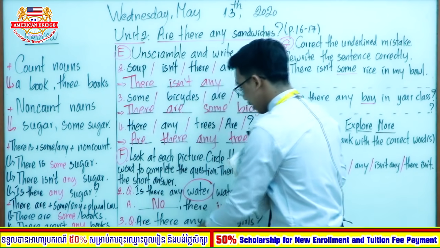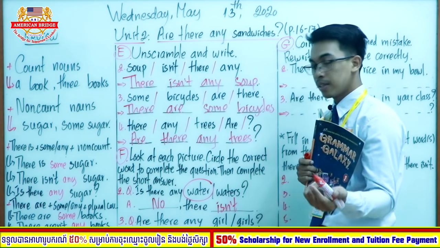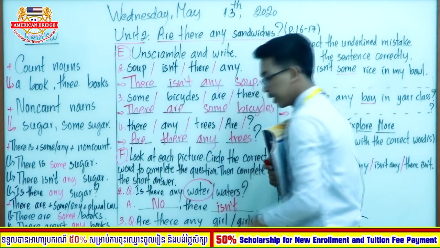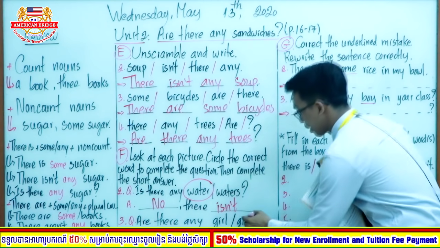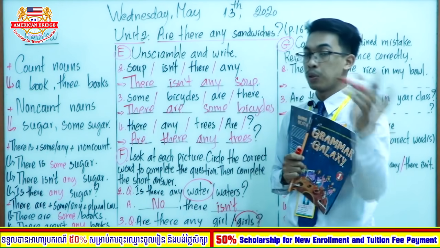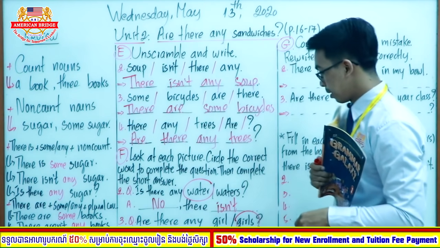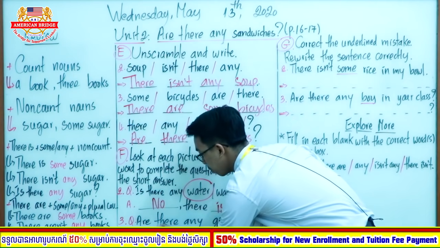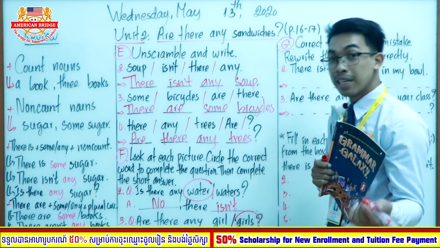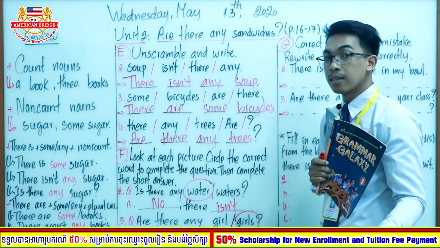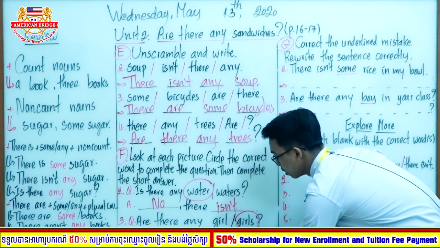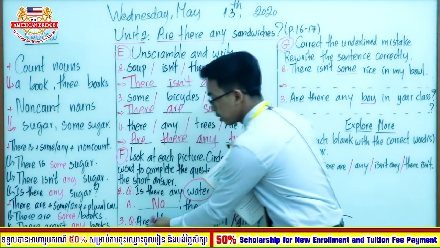Okay, so now let's move on to the last one. Are there any girl or girls? So the correct one is, are there any girls? Very good. Girls. We can count, right? Girl, 1 girl, 2 girls, 3 girls. Very good. So the answer, I said no. So no, there isn't or there aren't. Very good. No, there aren't, because we use are.